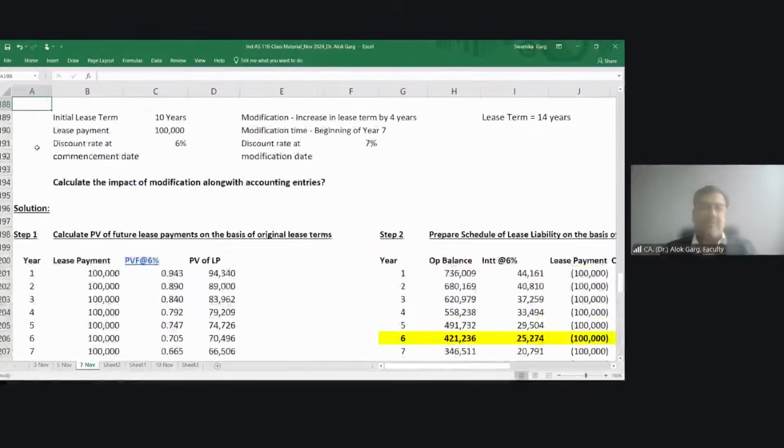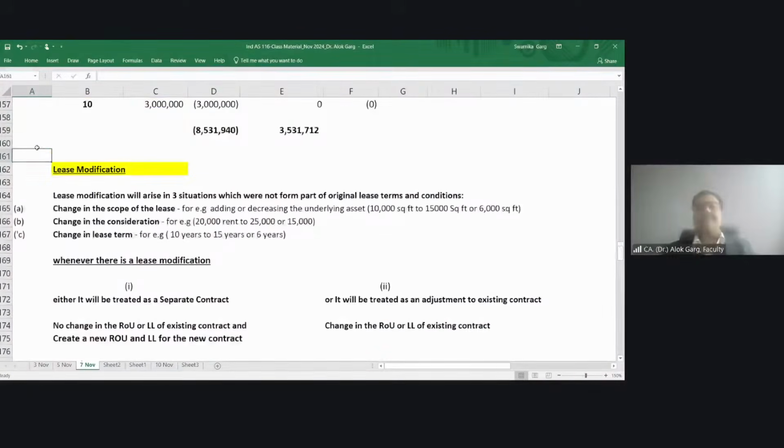Okay, now let me take you to another concept, modification. Let's talk about modification. Friends, important concept, modification. What is meant by lease modification? And let me ask you a question first.